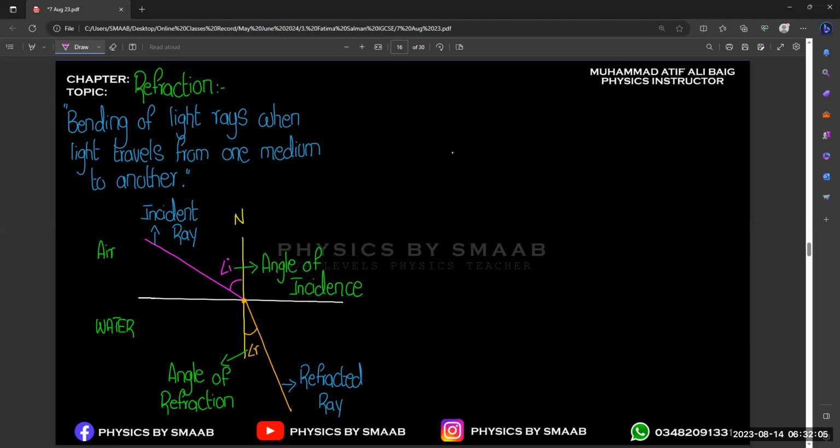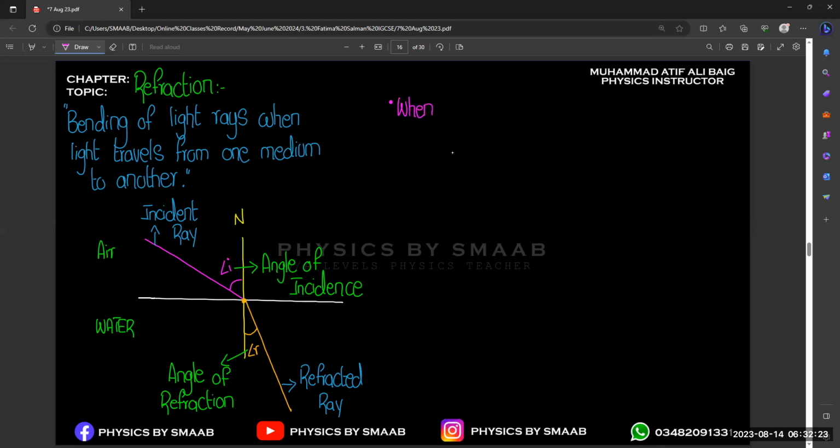Because we don't know in which direction we need to draw the bending, I could also draw this refracted line in the upward direction, but I only draw it in the downward direction. So there is a reason, and the reason is this, let's suppose we talk about the first point.